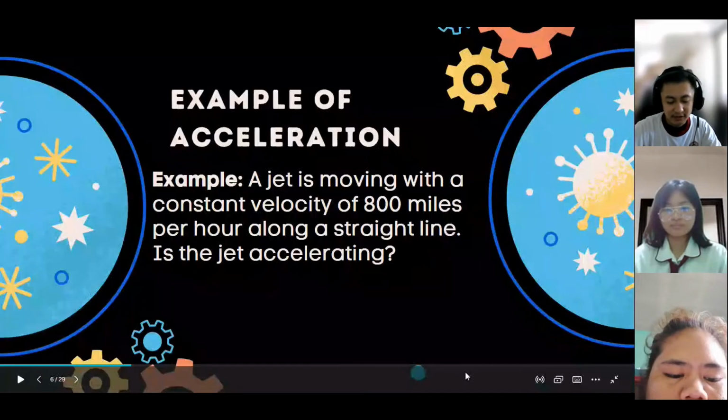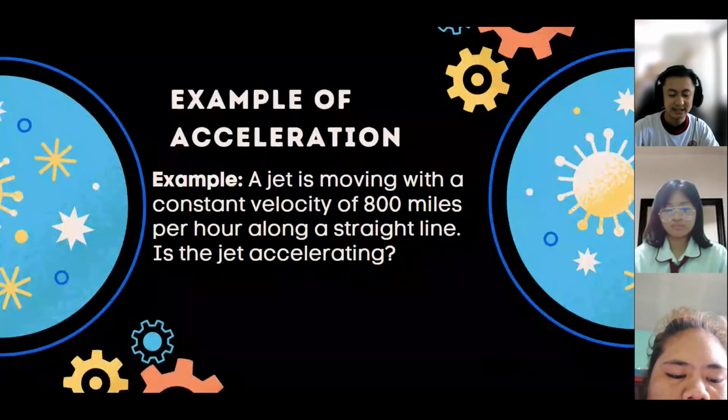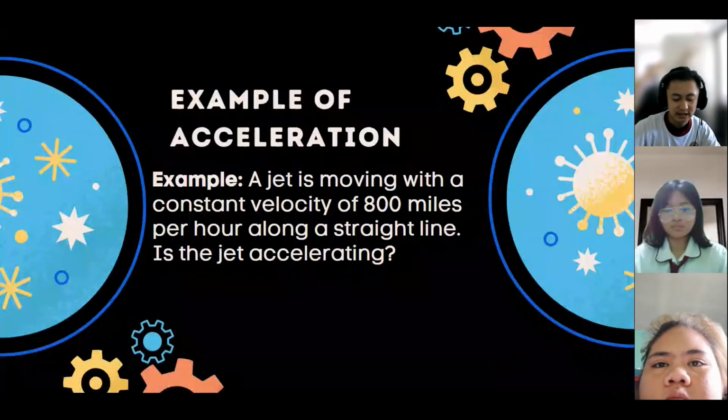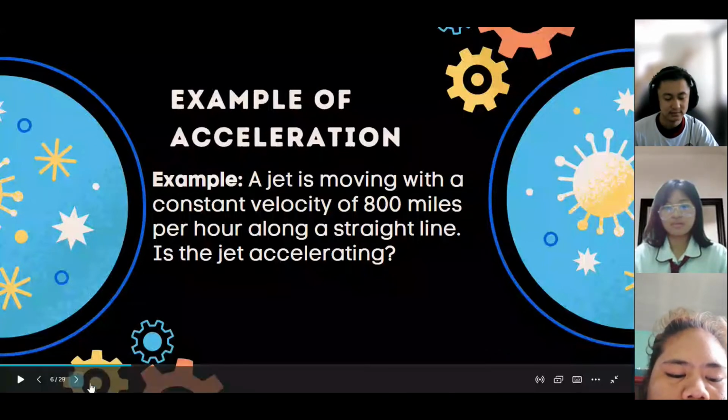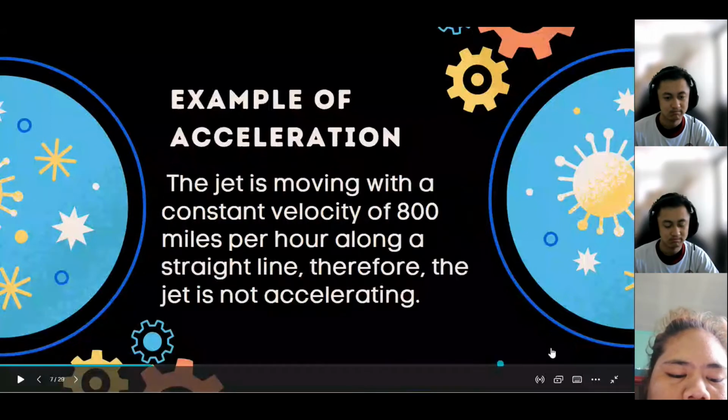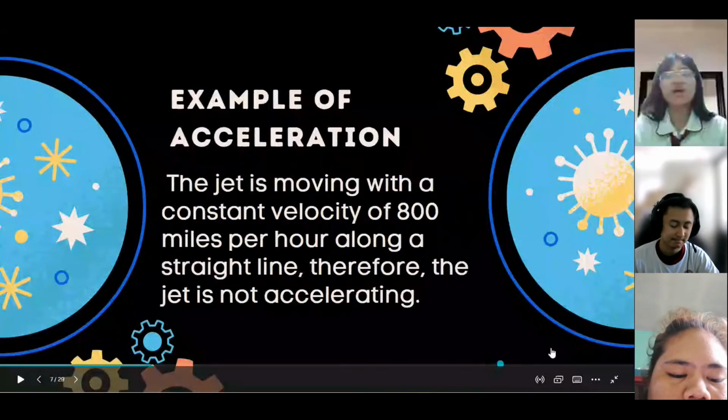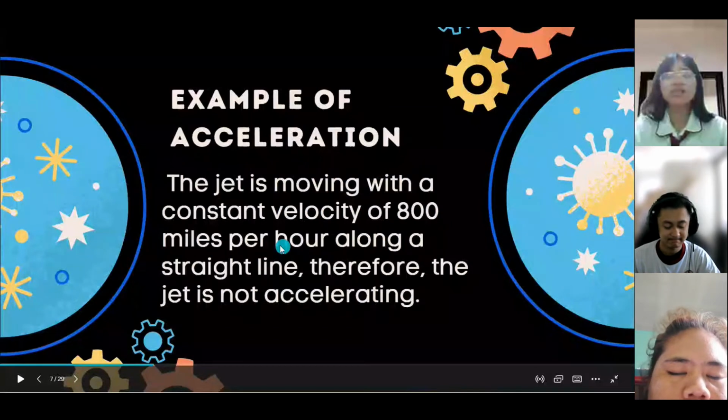A jet is moving with a constant velocity of 800 miles per hour along a straight line. Is the jet accelerating? Kayo guys, ano sa tingin niyo? Nag-accelerate ba ang jet o hindi? The jet is moving with a constant velocity of 800 miles per hour along a straight line. Therefore, the jet is not accelerating.